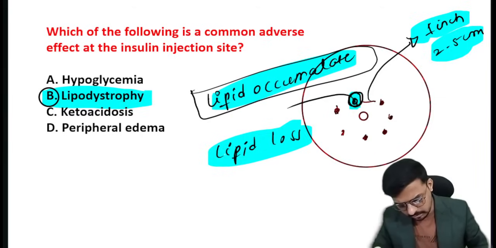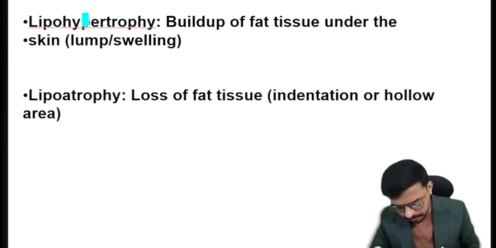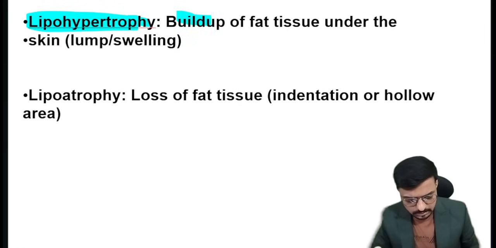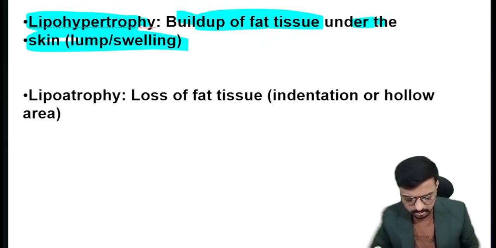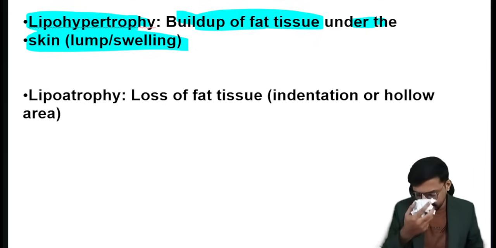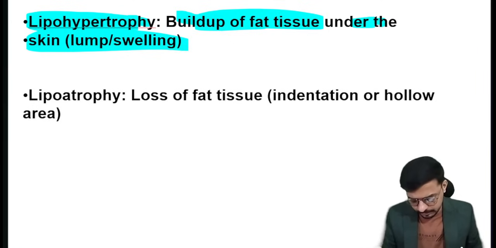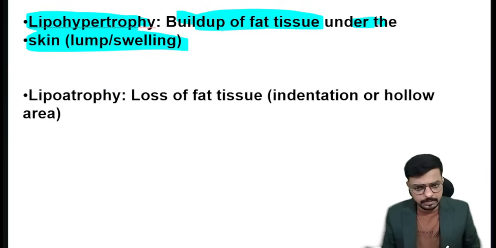So if the lipid is accumulating, that is what you call lipohypertrophy. In lipohypertrophy, there is a buildup of fat tissue under the skin, in the subcutaneous tissue. Very important: a buildup of lipids. That is what we call lipohypertrophy.